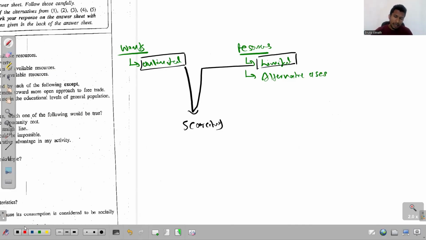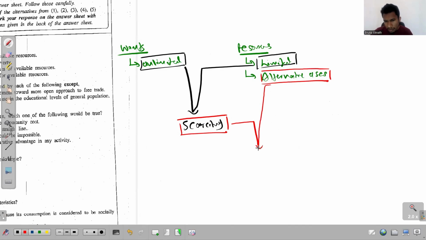And then again, due to scarcity and resources having alternative uses, we face this problem of choice. And when it comes to choice, we all know that every economic system needs to make three fundamental choices. And what are the three choices?